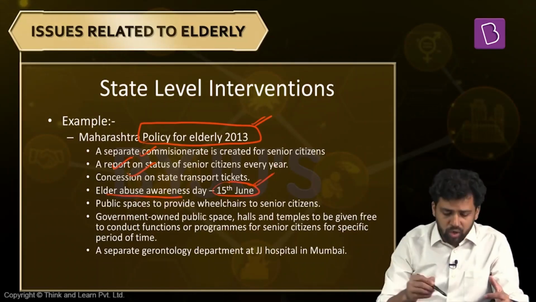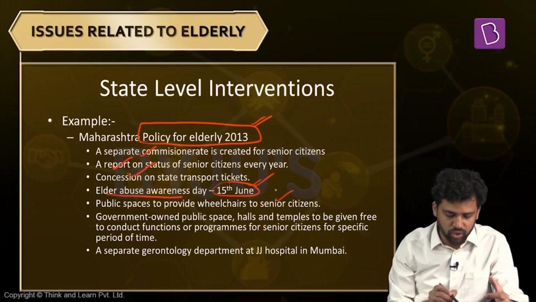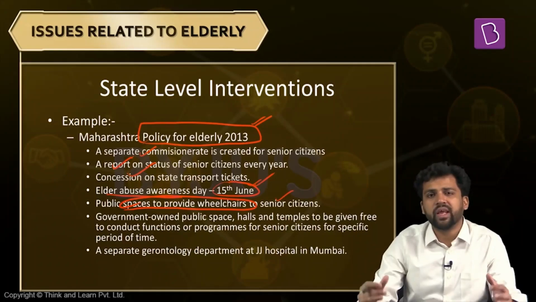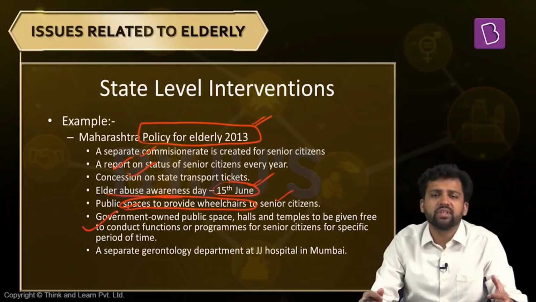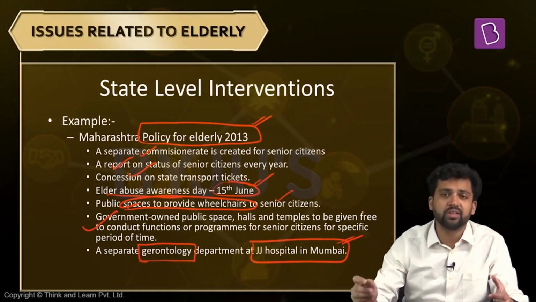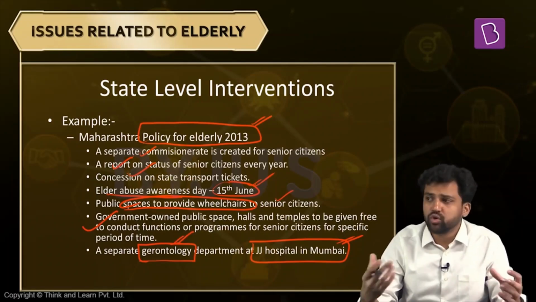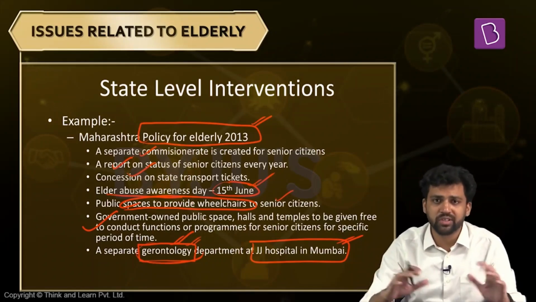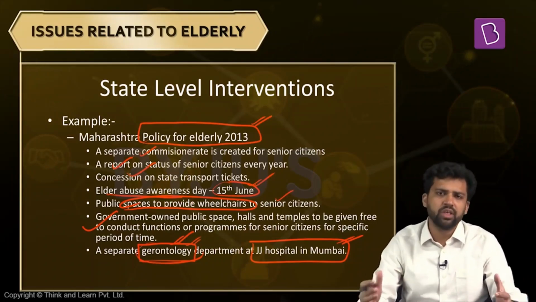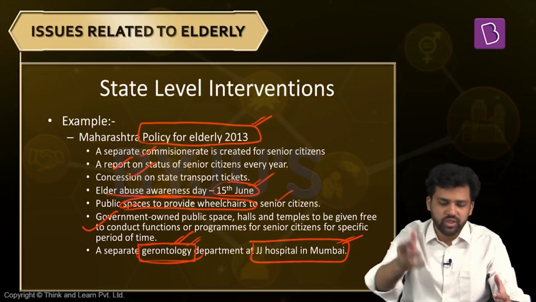Now they are also trying to improve the access of senior citizens to different institutions. So they are providing wheelchairs at public spaces. And apart from this, if any other organization or institution wants to have some event for the elderly, then government will provide them rental space for free. They are also setting up a gerontology department in JJ Hospital. JJ Hospital is one of the prominent hospitals in Mumbai, and gerontology means study of issues that impact elderly. Gerontology, geriatrics, these are some of the words which you come across when you discuss elderly. Keep this in mind. So this is one state policy. You can also think of other state policies. Your own state might have some policy related to that.